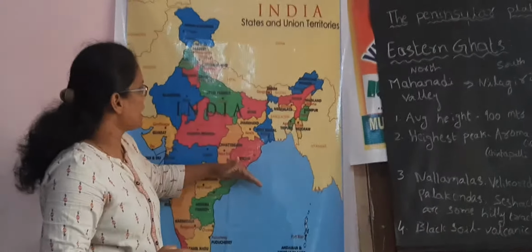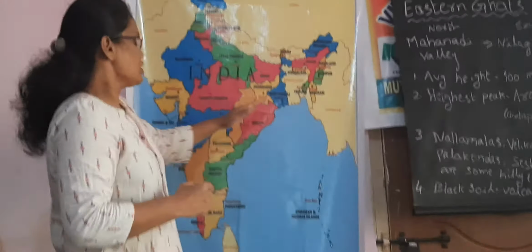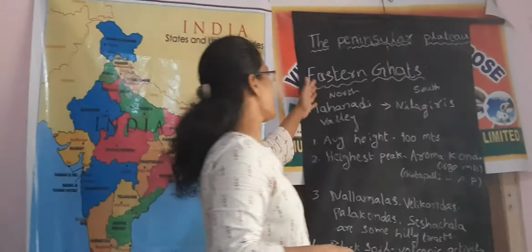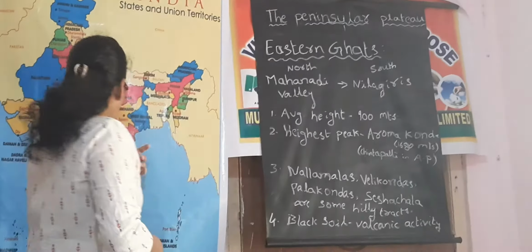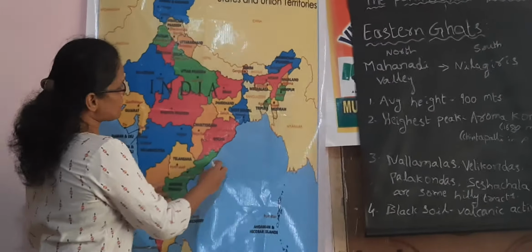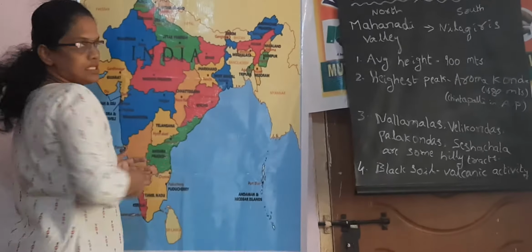Because of that, the Eastern Ghats are not continuous. The Eastern Ghats extend from the Mahanadi Valley to the Nilagiri hills, and the average height is 900 meters.